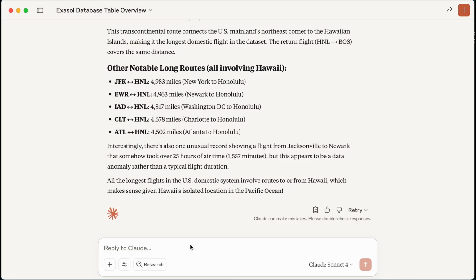So that's just a quick sneak peek at what Claude can do. And there's so much more. By combining the power of LLMs with the MCP server that gives the LLM additional context and access to our Exasol database, we can do really deep analytics. You can imagine how deep we could go with this. But we also have simplified and streamlined access to this data. Since I don't necessarily need to be in there writing all of these SQL queries, I can have essentially a conversation with my data. And that is pretty darn cool.